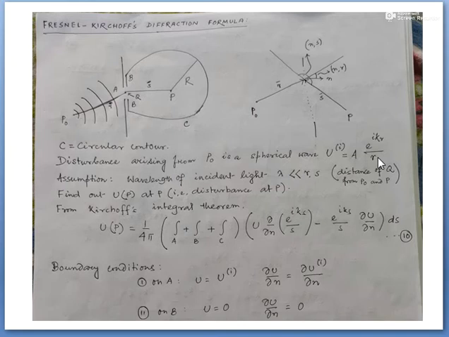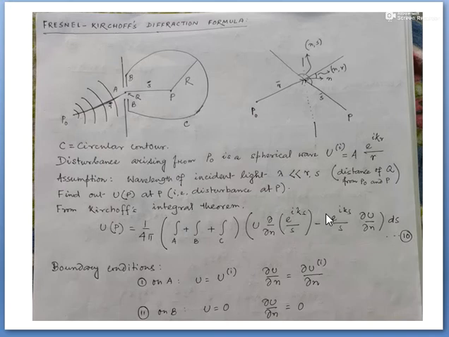The wavelength of light must be very much less than the dimension of the apparatus. That is, the apparatus on which I am running this diffraction experiment, obviously the wavelength is much smaller than its radius, so lambda will be much much less than r and s, that is the distance of q from points p and p0, right?